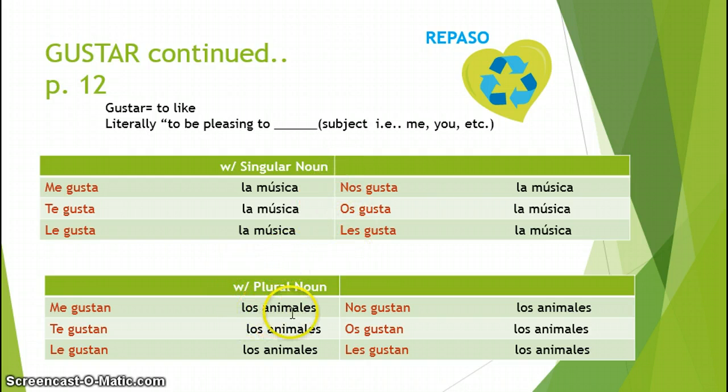When I'm referring to a noun that's plural, so if I want to say we like animals, we would say nos gustan los animales. If I'm the one that likes the animals, since they are plural, my verb is also plural. I'm saying animals are something that are pleasing to me.